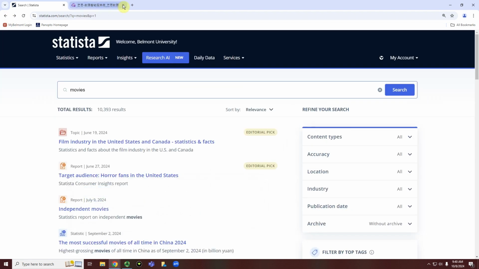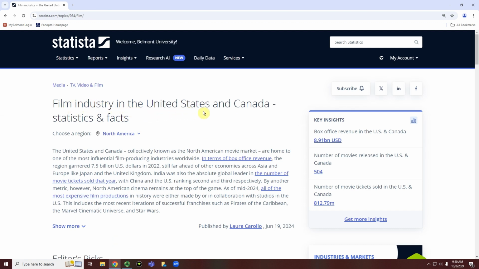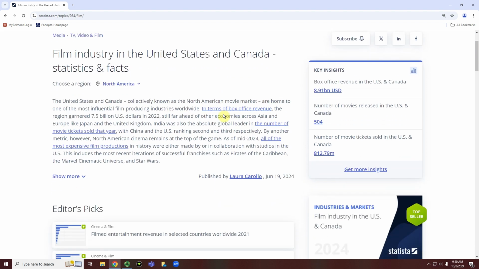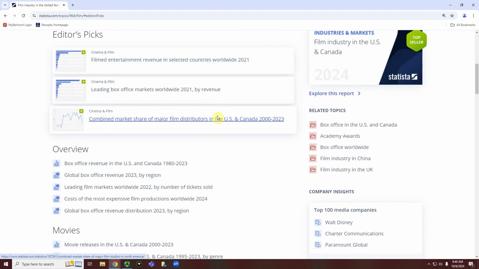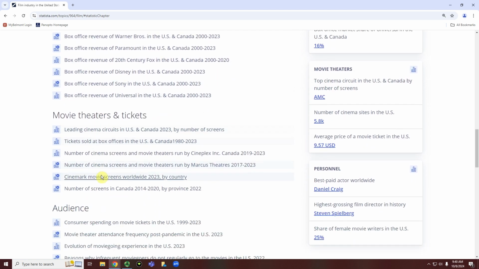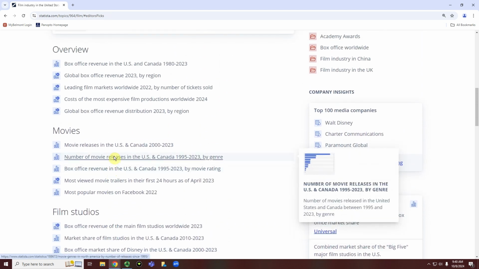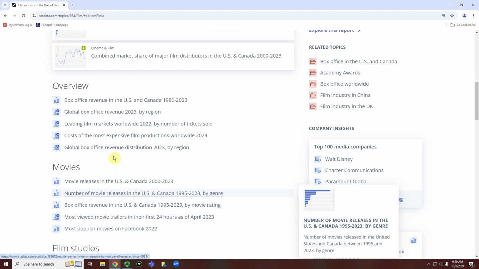If we go back to our initial search results, we can go right here to the first one, which is a topic, and typically marked by a red icon. This topic is about the film industry in the United States and Canada, and will basically be similar to that statistic we saw, but group together a bunch of different statistics under a common theme. So in this case, we have a couple of statistics related to movies, film studios, movie theaters and tickets, and so on and so on. So this could be helpful if you're looking for a bunch of different statistics marked by a similar theme for a given industry.